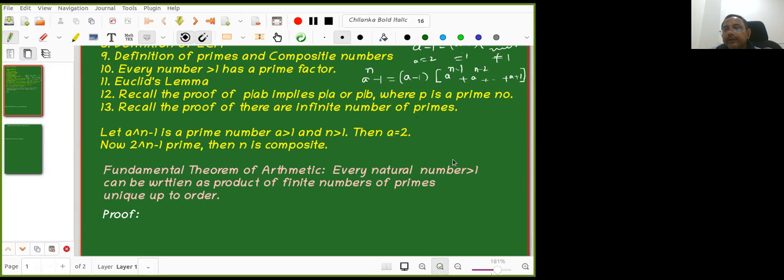I'll erase first. Please tick how many of you are clear with the proof. So what he's telling is that a power n minus 1 is equal to a minus 1 into something that, when a greater than 1, is always greater than 1. So a minus 1 has to be 1. That's enough. Okay, great. Is Kanishk clear?